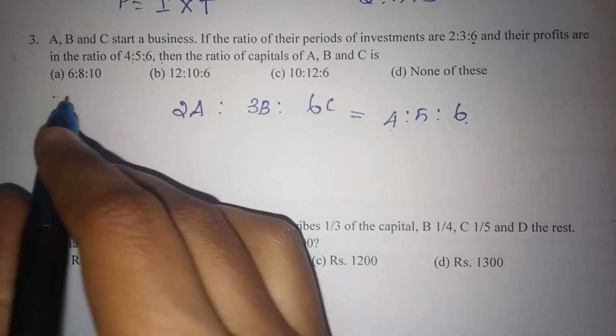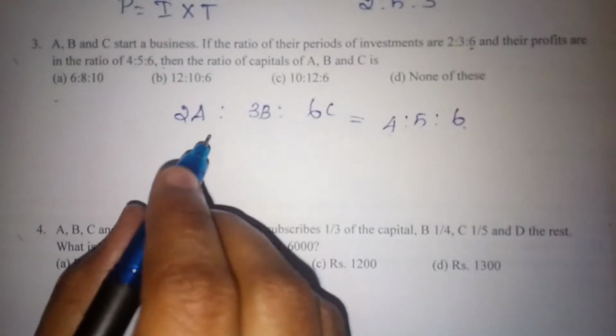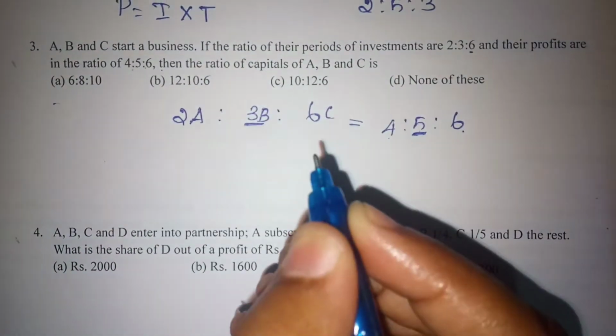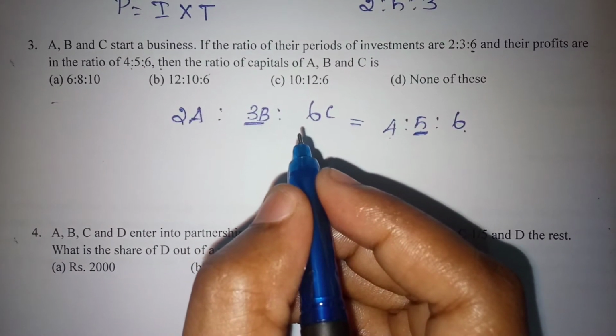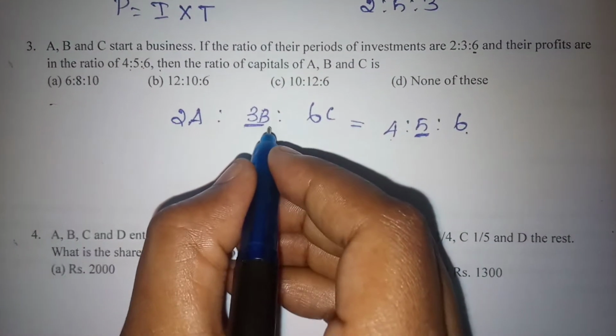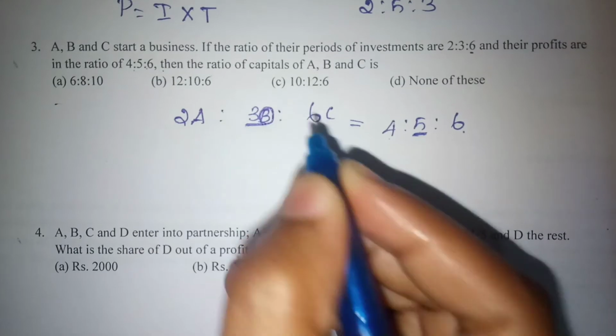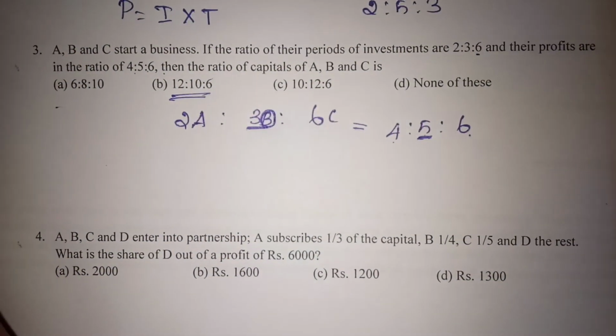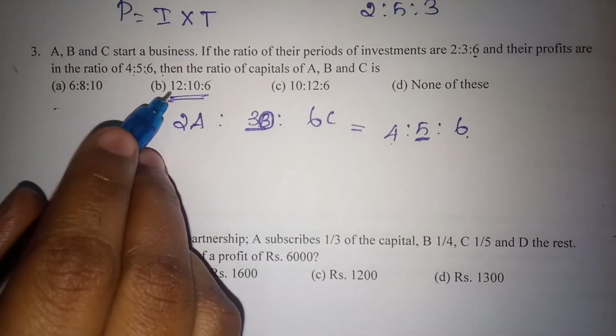For choosing which option to select first, see here this is 5. So the product of 3 into B should be a multiple of 5. So to get a multiple of 5, B should be a multiple of 5. So the only possible option here is 12:10:6.